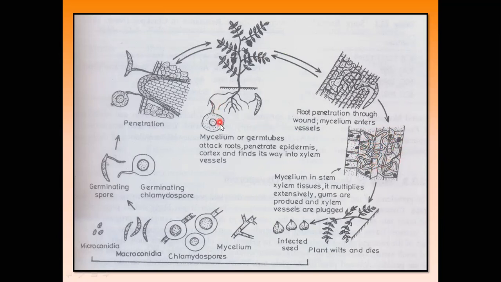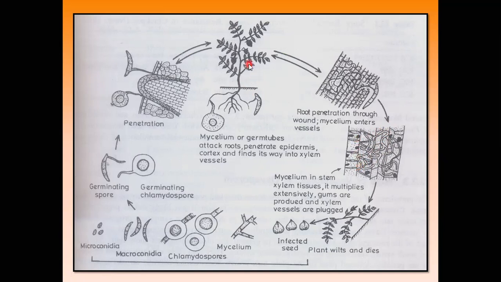Water is taken up through the root system and translocated through the xylem cells, and carbohydrate materials are translocated from one place to another. The working of the xylem and phloem cells is totally stopped because the mycelia plug and block the vascular bundle system, that is, the phloem and xylem cells.